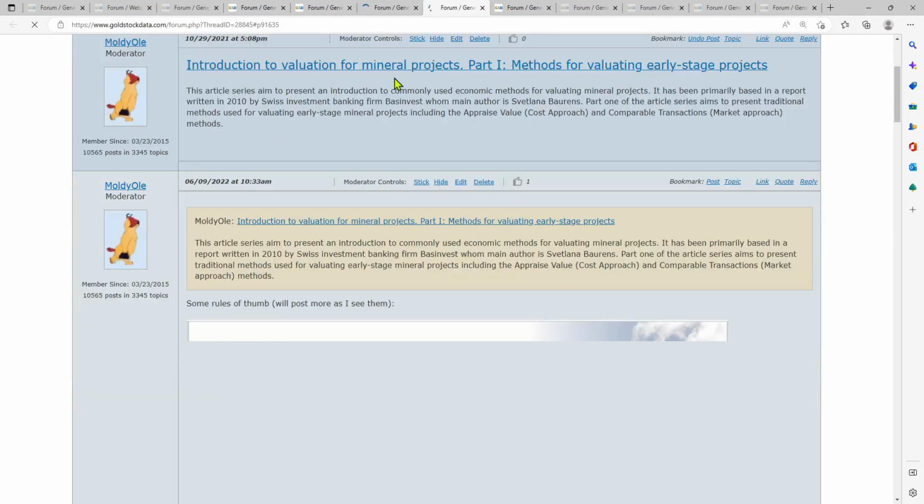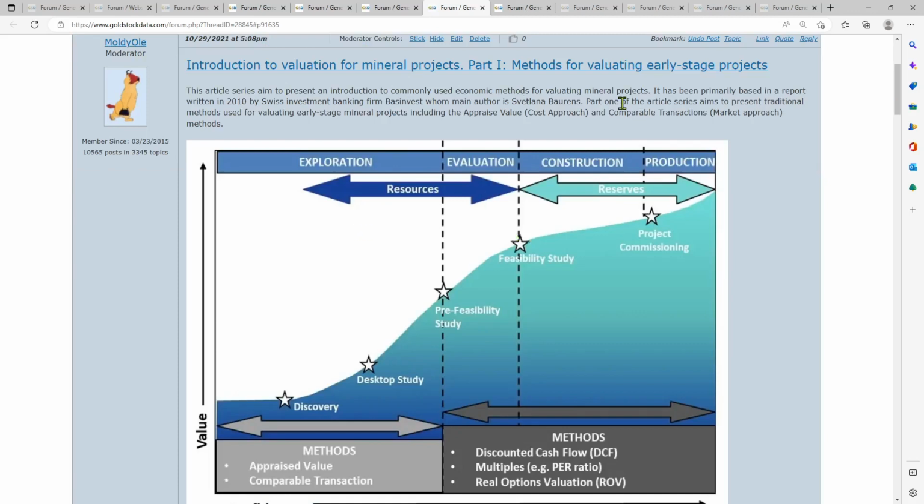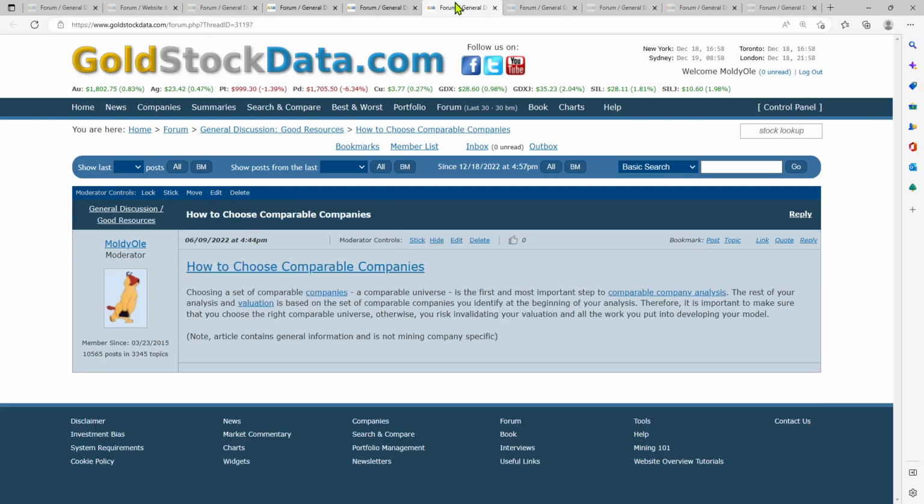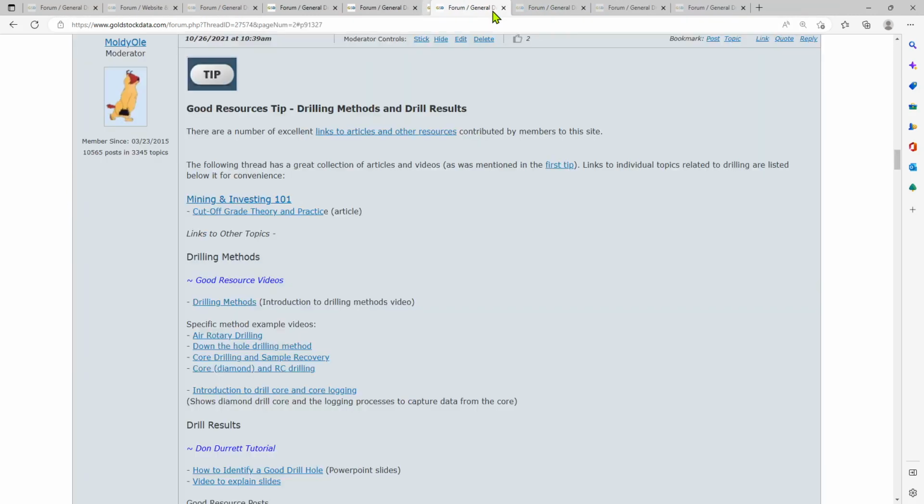Okay, how to value, methods for valuing early stage projects, and then it goes through the different phases of a mine development and the methods you would use. Okay, so this is a very popular post here, all of the companies and how they compare themselves with each other. Okay, how to choose comparable companies.